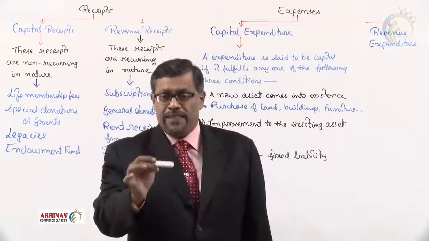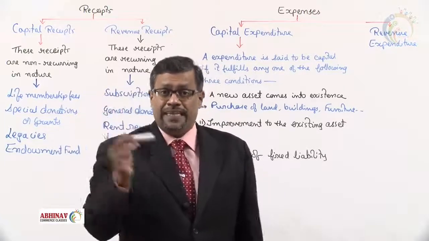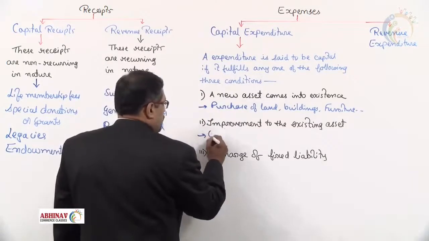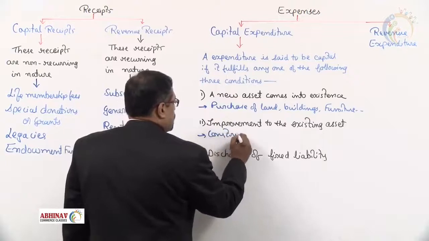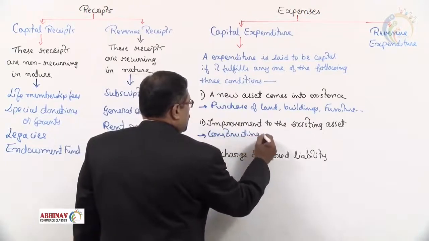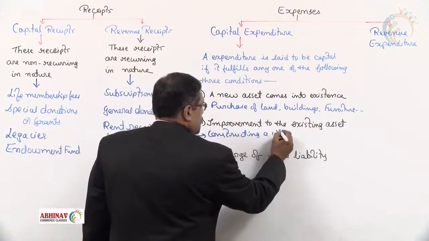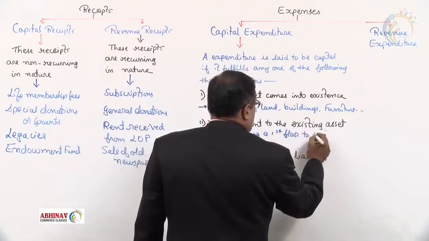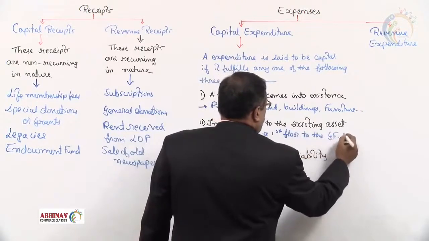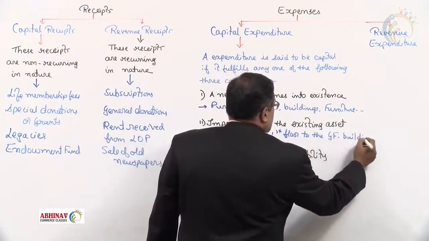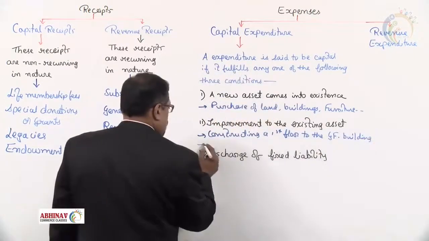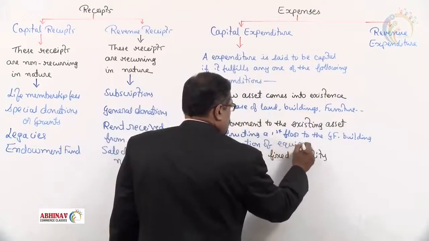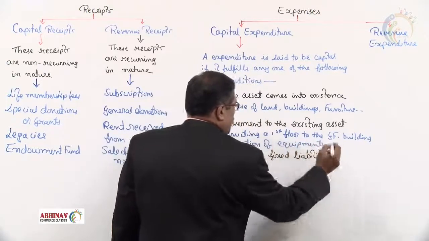So improvement means the value of the asset should be increased, such as, as I said, constructing a first floor to the ground floor building, or modification of equipments.